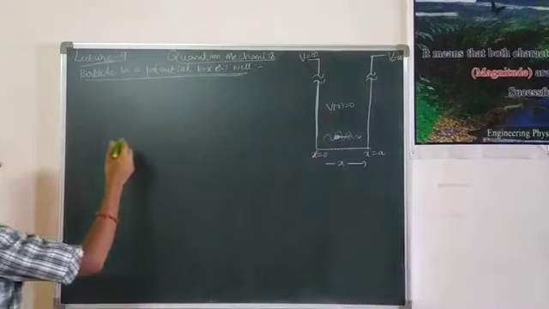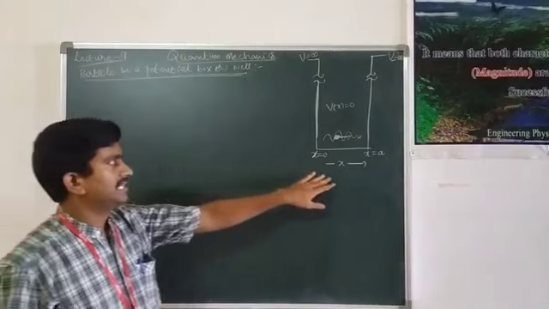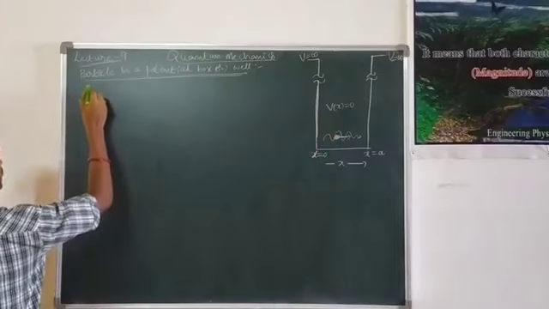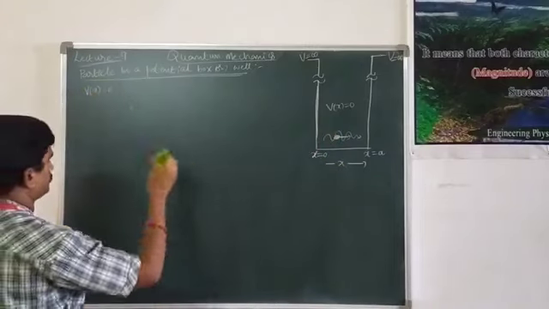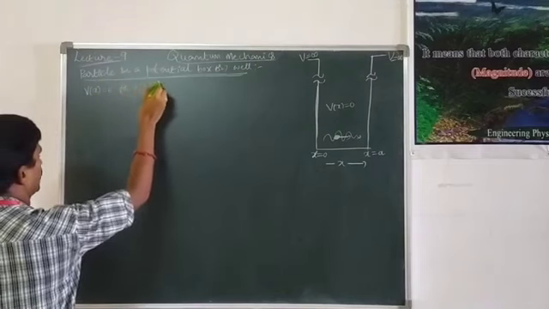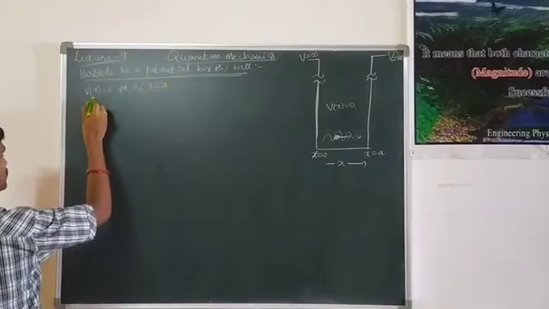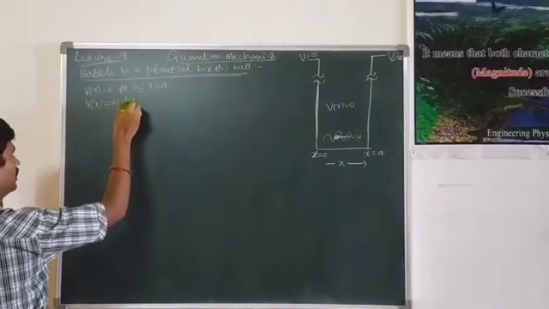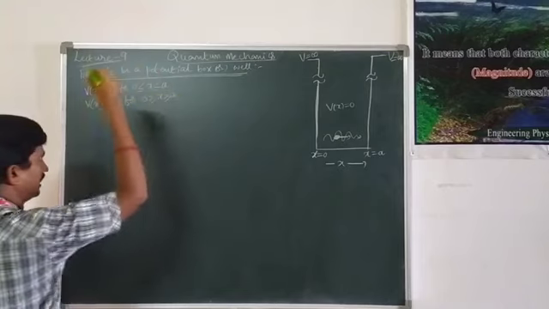Before applying the Schrodinger time-independent wave equation, this entire problem can be described mathematically by simple equations. That is, V of x equal to 0 for 0 less than or equal to x less than or equal to a. And we can also describe V of x equal to infinity for x less than 0 and x greater than a.